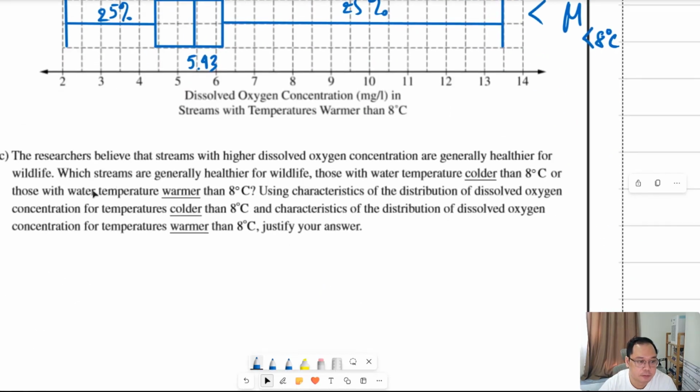Question C. The researcher believed that the streams with higher dissolved oxygen concentration are generally healthier for wildlife. Which streams are generally healthier for wildlife? Those with the water temperature colder than 8 degrees or those with the water temperature warmer than 8 degrees? Using the characteristic of the distribution of dissolved oxygen concentration for the temperature colder than 8 degrees and the characteristic of the distribution of dissolved oxygen concentration for temperatures warmer than 8 degrees, justify your answer.